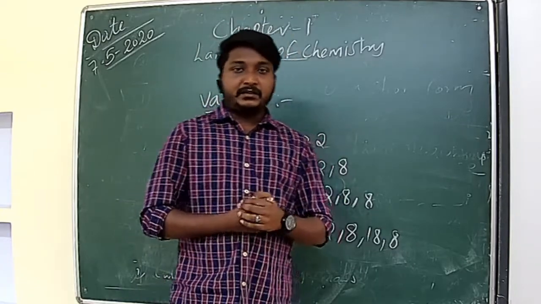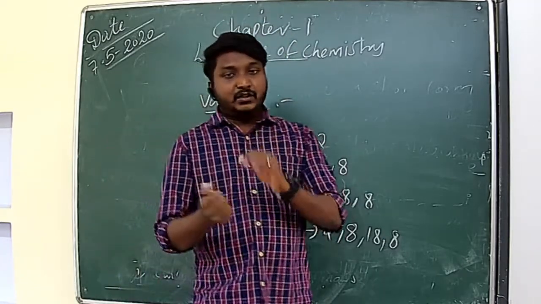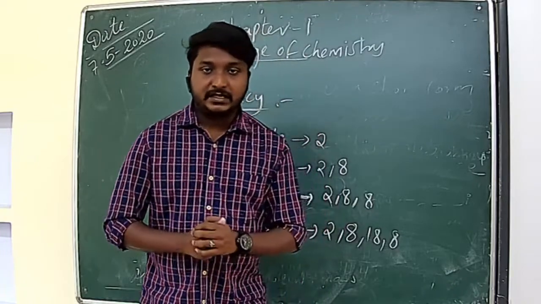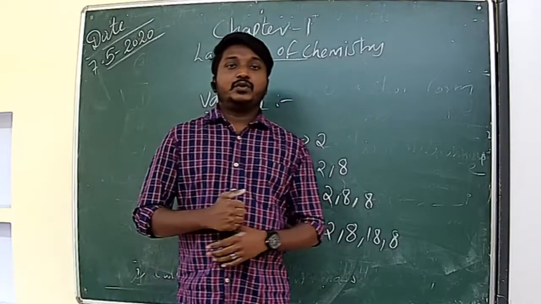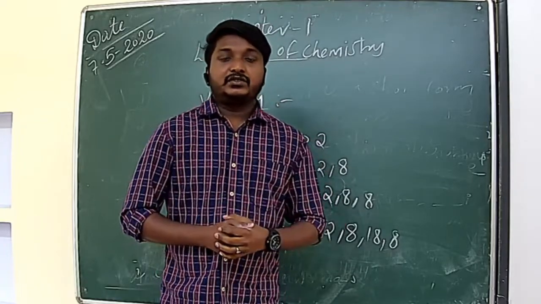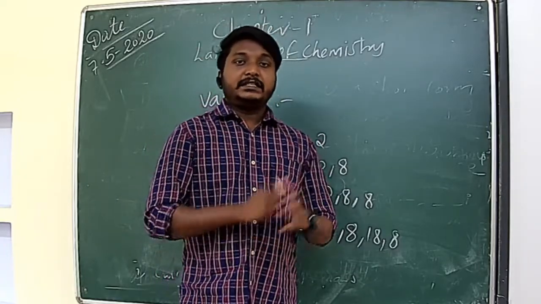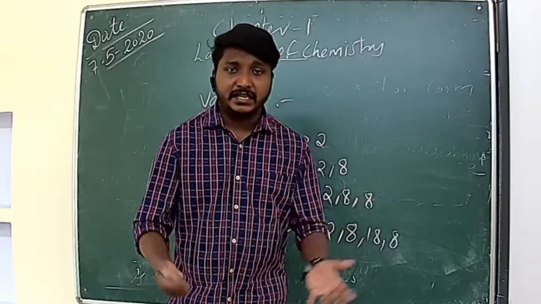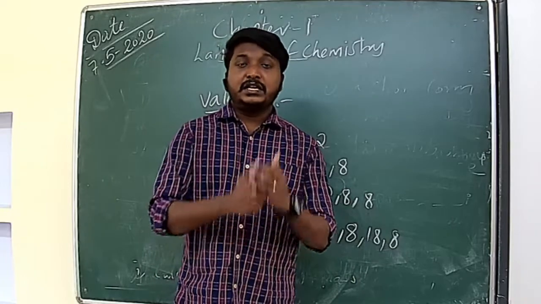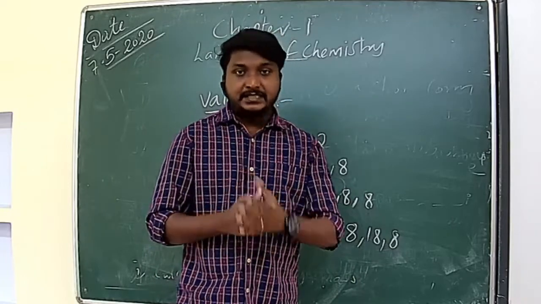Clear? But other elements don't have 8 electrons in the valence shell. So what is the tendency of that type of atoms or elements? They want to become stable. So in order to become stable, they should release or gain electrons. Sometimes some elements will share electrons also to attain stability. Now we can see how.